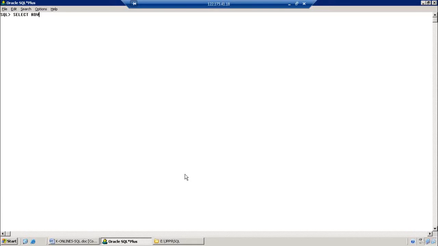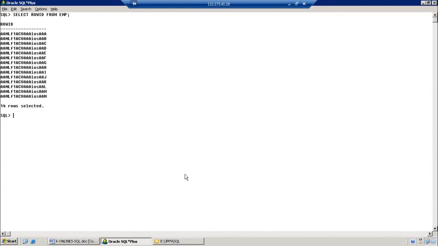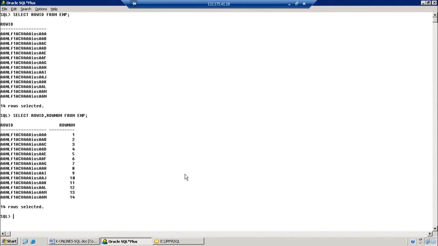Okay. Then for example here, select ROWID from EMP. Observe this one. We have a ROWID, right? Select ROWID, ROWNUM from EMP. Have we created this in our employee table? Earlier we also created so many tables and inserted some data, right? But have you created any ROWID and ROWNUM for every record? So the system automatically generates this ROWID and ROWNUM.